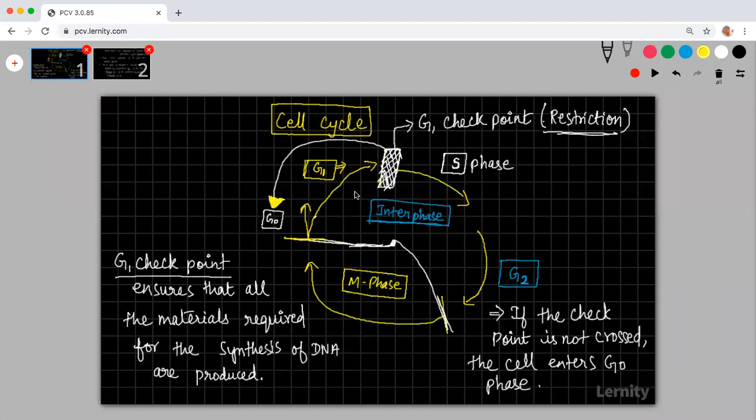Say, for example, there is a bacterial cell that I'm growing in a culture plate, and along with the bacterial cell, I am trying to put an antibiotic and then grow that particular thing. The antibiotic will have chemical factors which will affect the growth of the cell, which means the cell cycle will not be properly going on.